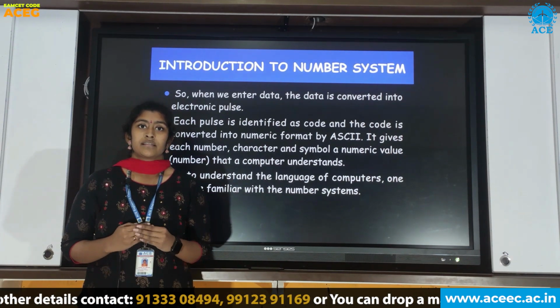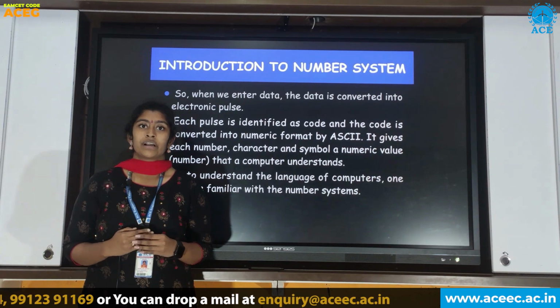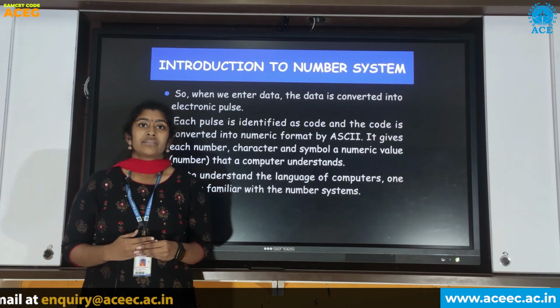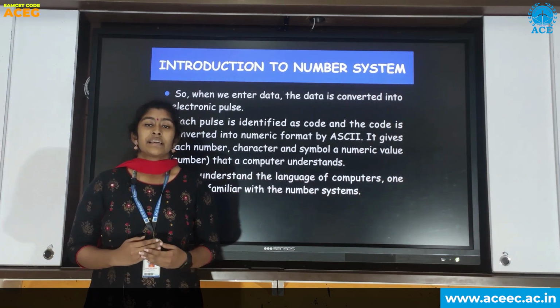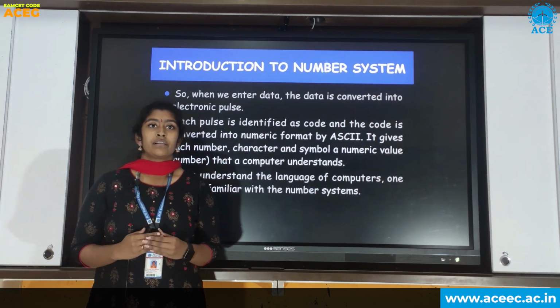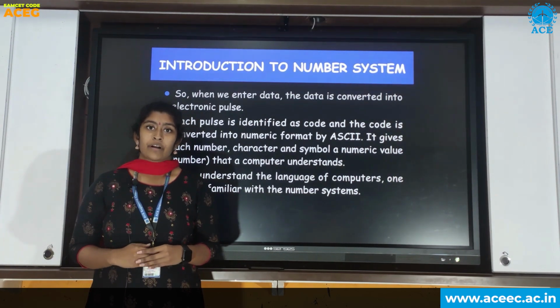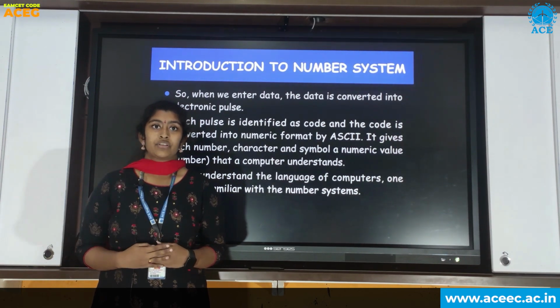This pulse is identified as the code, which is converted into numerical format by ASCII values. ASCII stands for American Standard Code for Information Interchange. ASCII gives each number, character and symbol a numerical value which can be understood by computers. So to understand the language of computer, one must be familiar with the number system. Now my friend Shravani will continue the next topic.